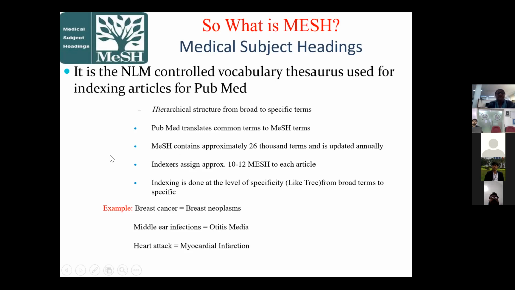And giving an example of MeSH, like we say in natural language breast cancer, you have cancer as neoplasm, middle ear infections as otitis media, heart attack as myocardial infarction. So these are the synonymous words. These are the MeSH terms, and these are the natural English terms. So while conducting your searches, you need to be very particular about using your standardized terminology also.